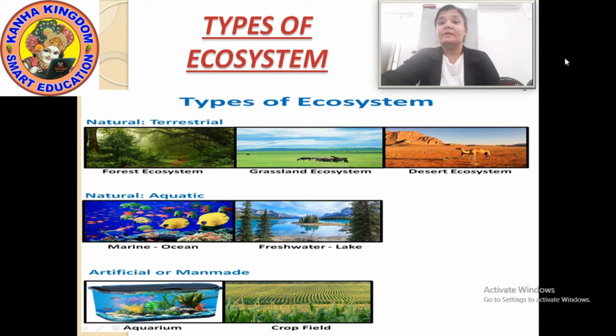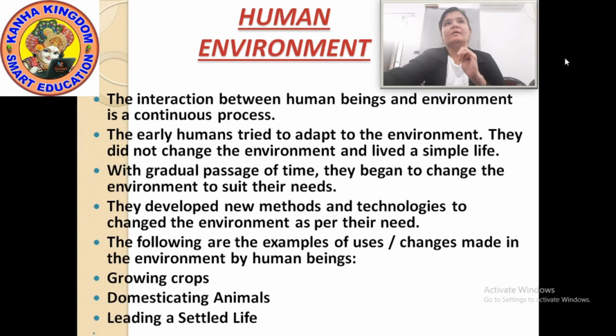Next, human environment, as we had talked about human environment. So we will discuss human environment. Now what is human environment? The interaction between human beings and environment is a continuous process. Means God has given us the environment, or you can say God has given us the nature. But we humans have changed that nature or that environment as per our use.